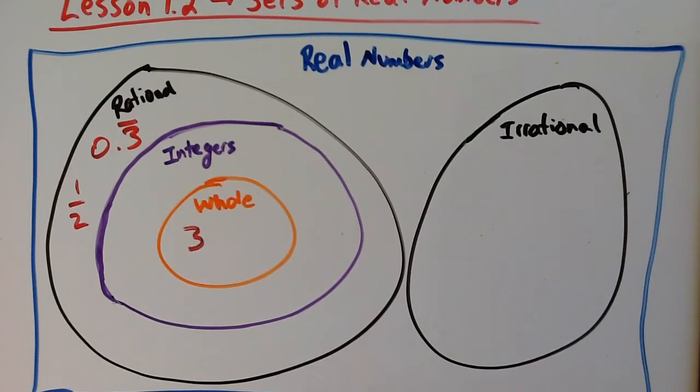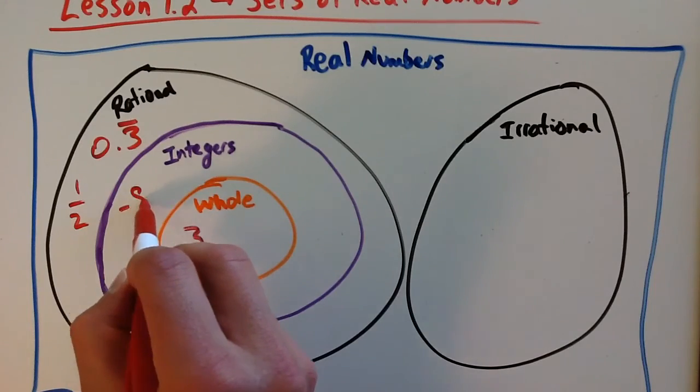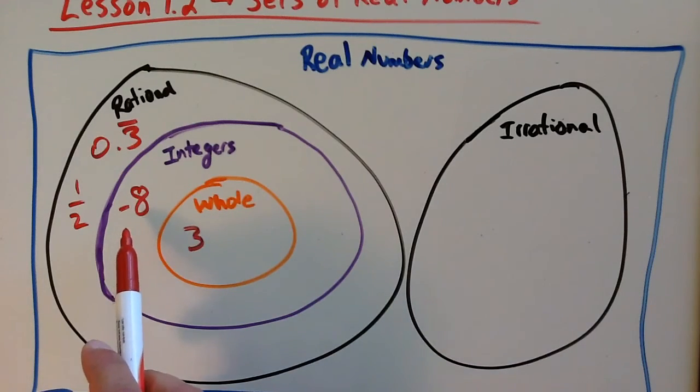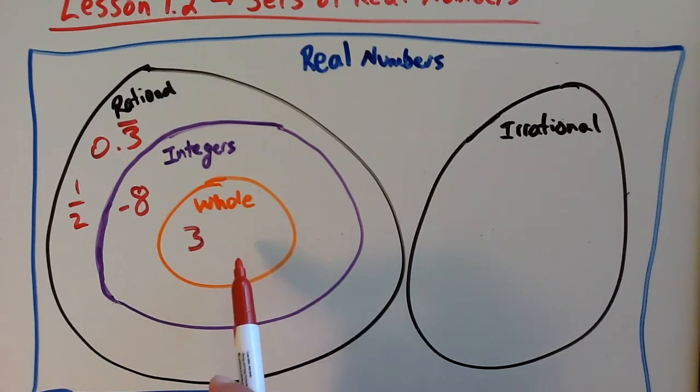The next, let's take the negative square root of 64. Well, the square root of 64, since 64 is a perfect square, what number multiplied by itself will give you 64? You should say 8, right? So the square root of 64 would be 8, and we want the opposite of that. So the opposite of 8 would be -8, and -8 would go in the integers set, right? It's rational. It could be written as a fraction by putting it over 1. It's also an integer. But it's not a whole number because remember, there are no negative whole numbers.